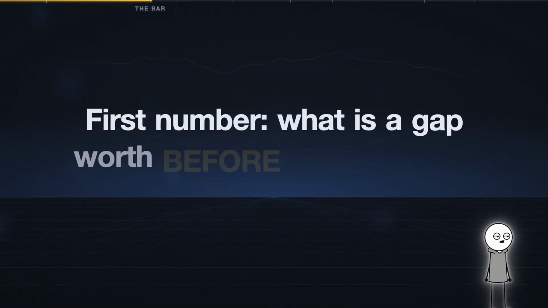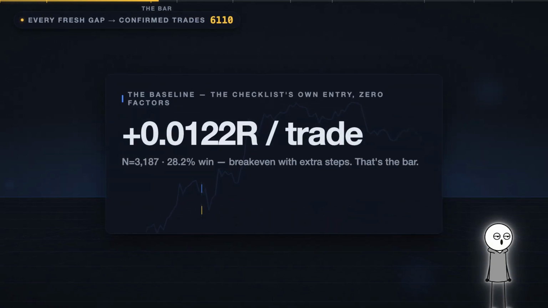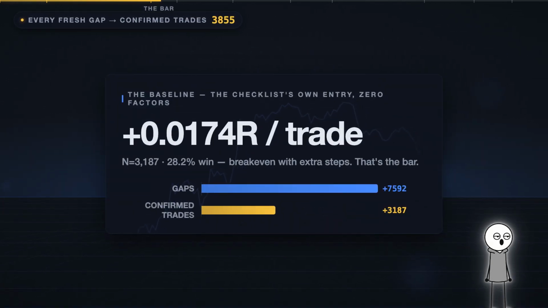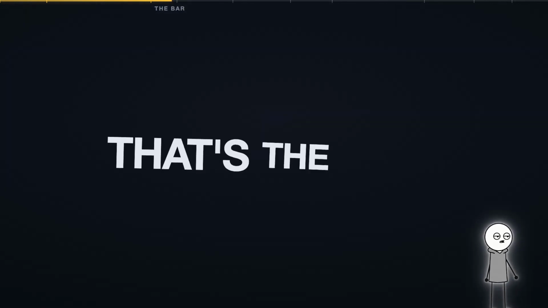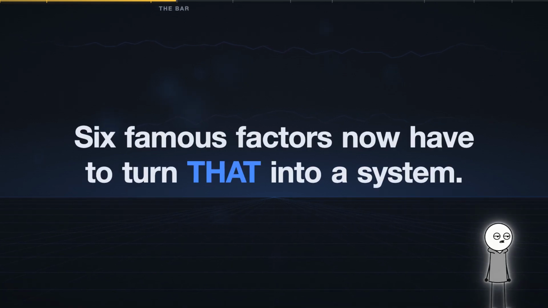First number: what is a fair value gap worth before any of the 6 factors? 3,187 trades, every fresh gap, the checklist's own entry style. 28% win rate, plus 0.02 R per trade, break even with extra steps. That's the bar. 6 famous factors now have to turn that into a system.